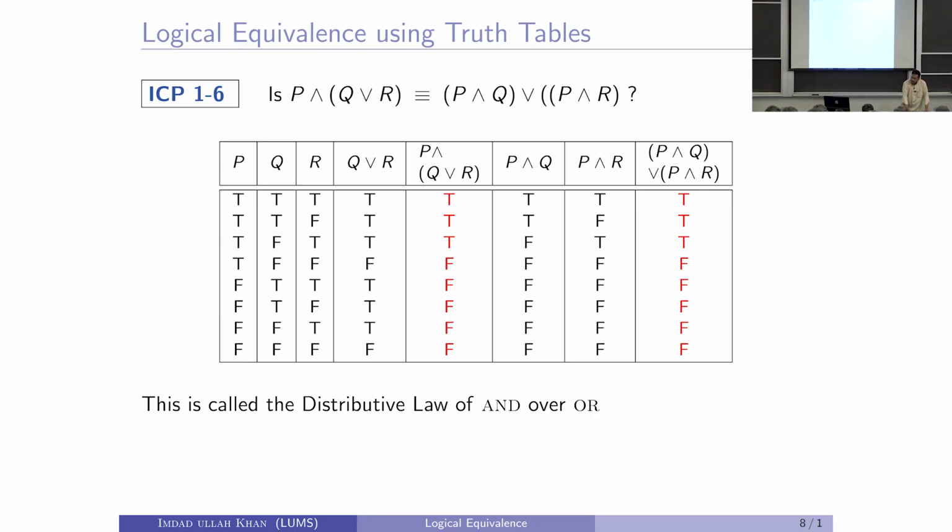Then we should take AND with the first column. What if we take the AND of the first column and the Q or R column? Can somebody tell me the column? True, true, true, false, then all false, right. First 3 are trues, the rest are all false.